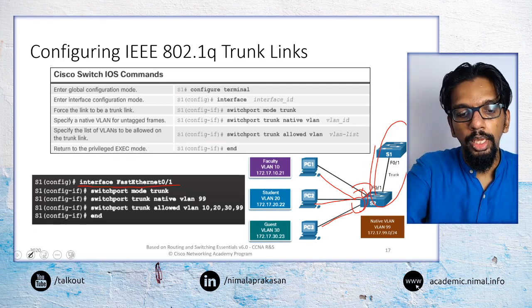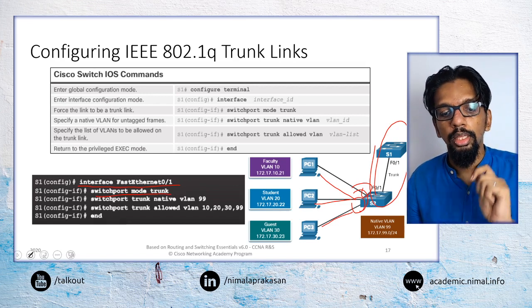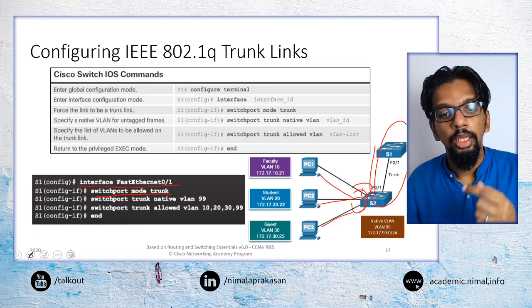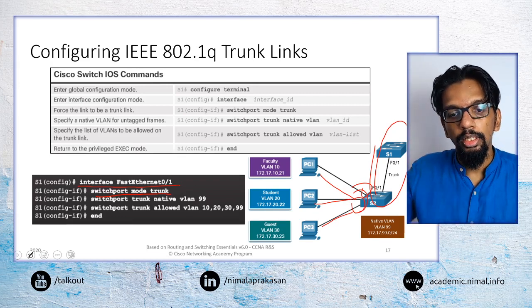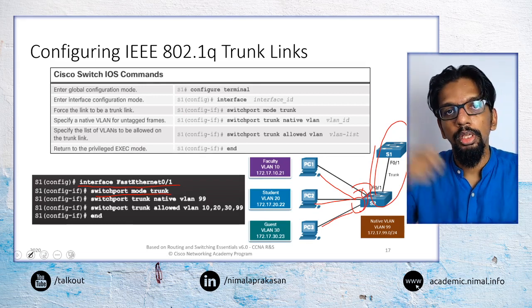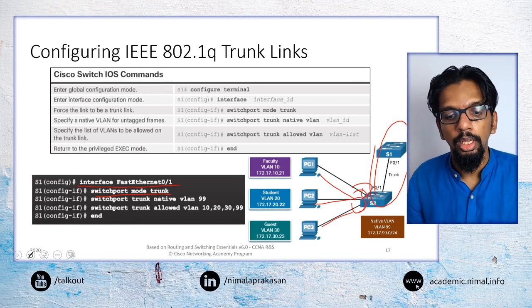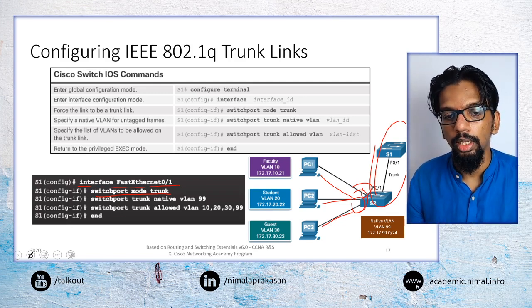Then we would make it switchport mode trunk. Then there we would specify the native VLAN for that trunk, that is, how untagged frames are going to be transferred, and what are the other allowed VLANs for that particular trunk.